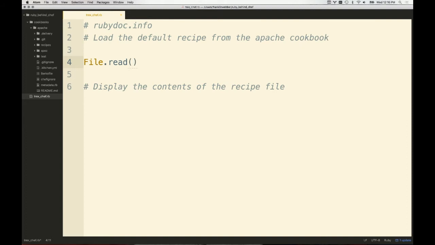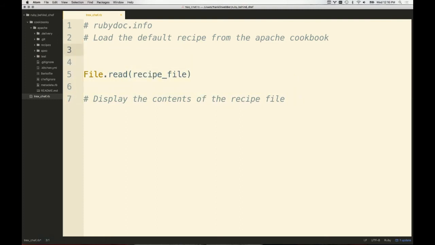What we need to do is specify the path of the file. So I'm going to say it's a recipe file, whatever that recipe file happens to be. The recipe file is going to be the path to our file itself. So from our current position, from the trexchef.rb file, I'll need to specify a path to that recipe file. And I believe that path is going to be, actually, I think we're outside the cookbooks directory, into the Apaches directory, into the recipes directory, and then it's the default.rb.